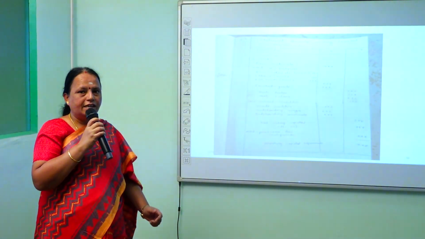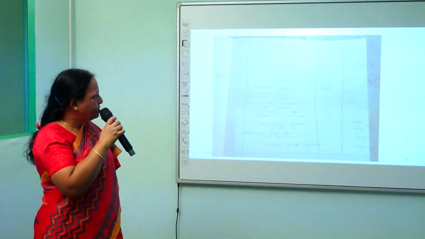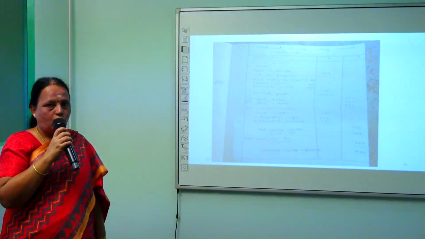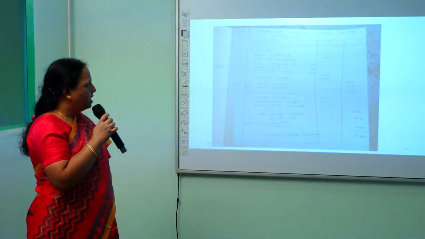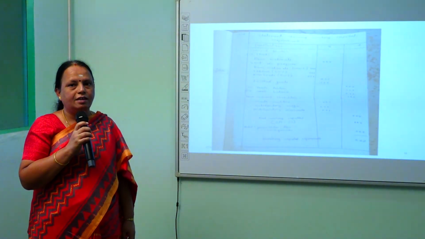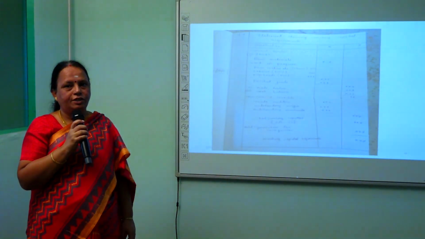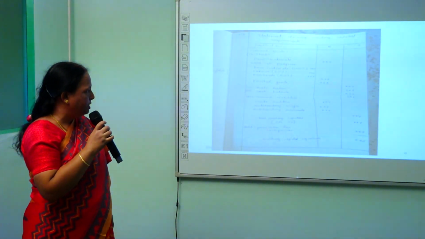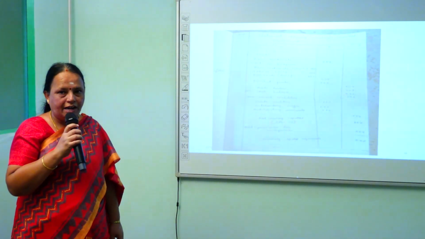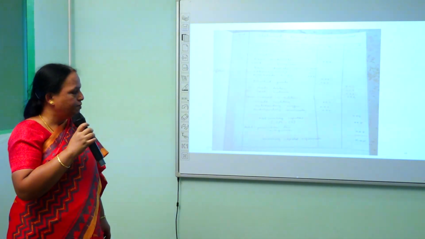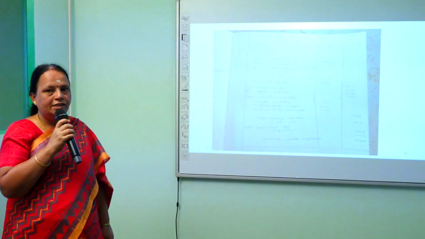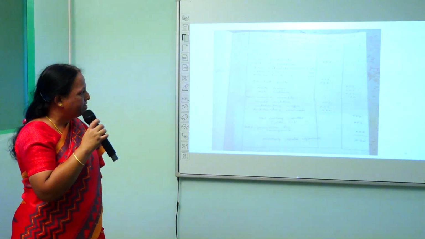And how to prepare the working capital requirement statement. First, we have to take the current assets. In the current assets, we have to take the average stock, that is the stock of raw materials. And the second one, we have to take into account the work in progress. The work in progress is nothing but the product not yet completed into finished goods. That includes raw materials, labor and overheads. And next we may have the finished goods in our hand, that should also be added. And next we add the trade debtors, and next cash and bank balance. All these are the components of current assets. This will be totaled as current assets.